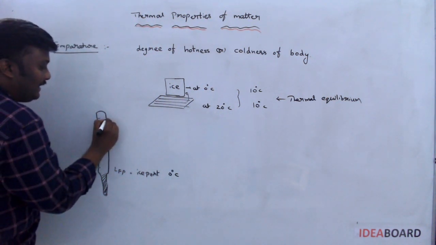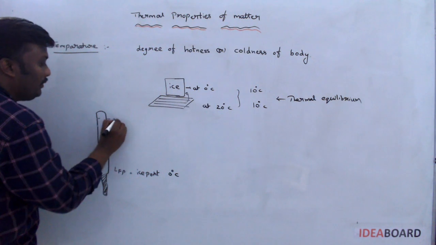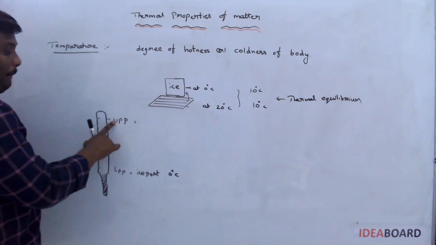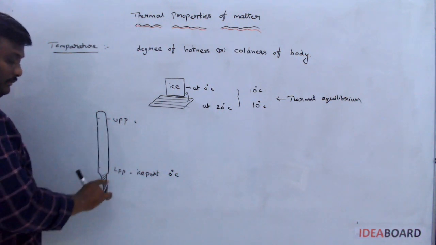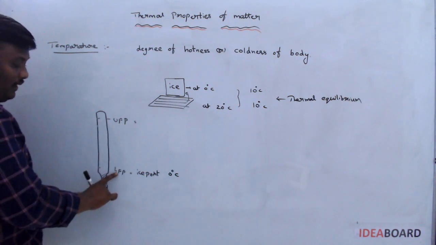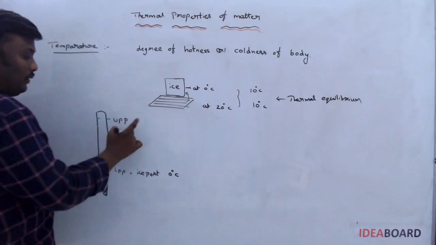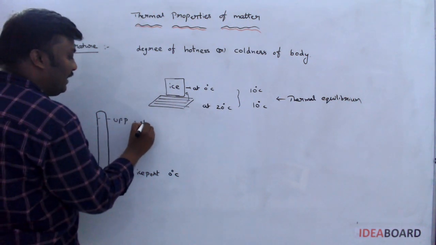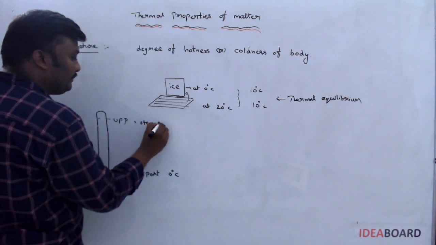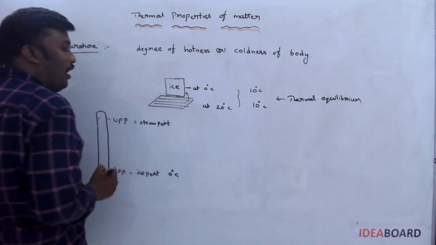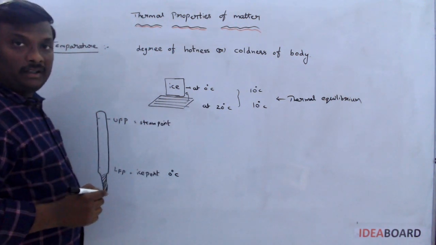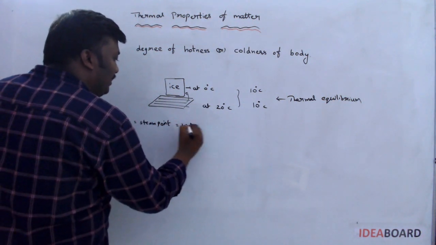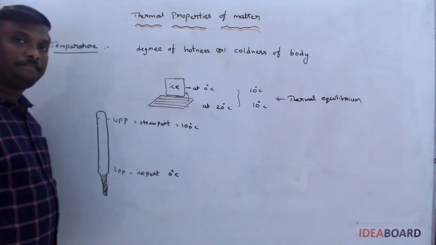Every thermometer has another fixed point named UFP, the upper fixed point, while LFP is the lower fixed point. UFP is called the steam point or boiling point of water. Water generally boils at 100 degrees Celsius.